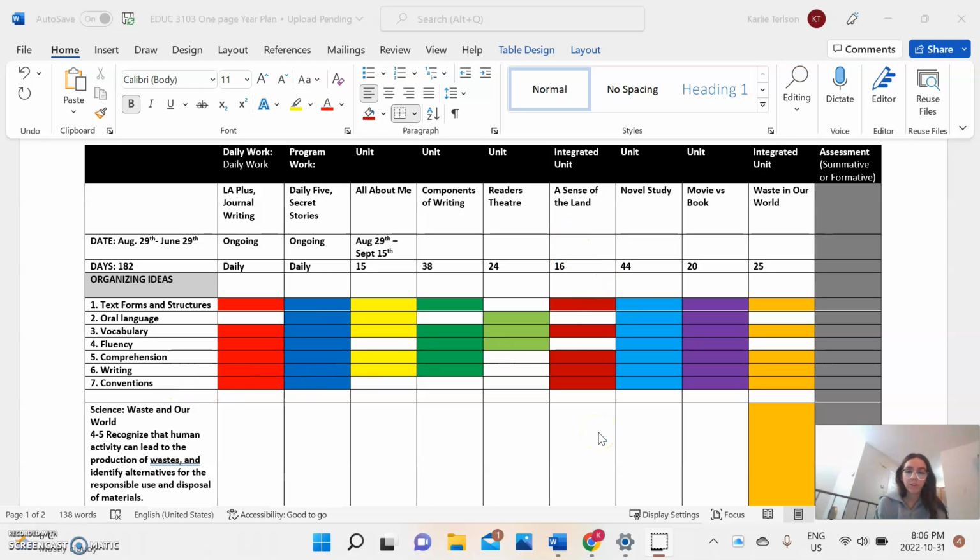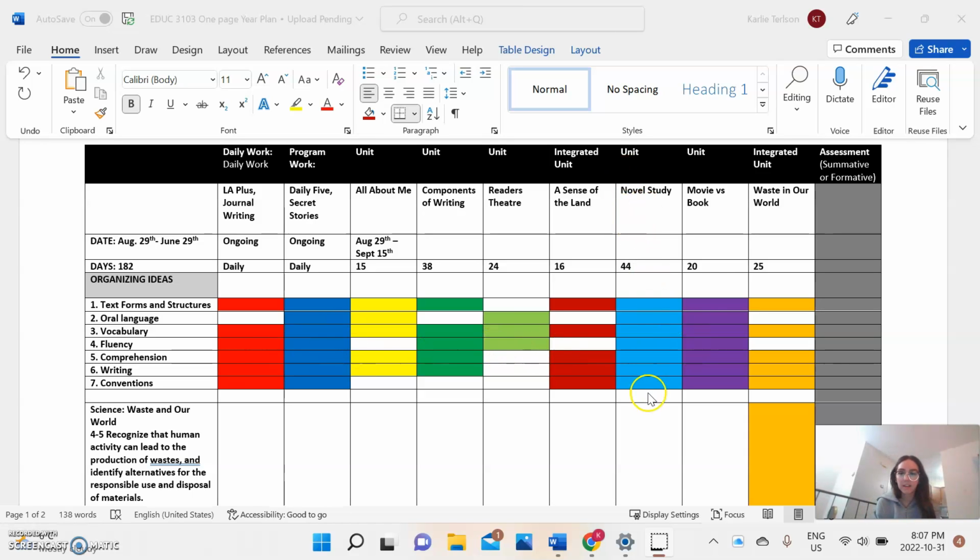With this, I based it off of my practicum here as well, and it has a lot to do with them learning new words, reading paragraphs, and stuff like that. So I left out oral language and fluency for that.